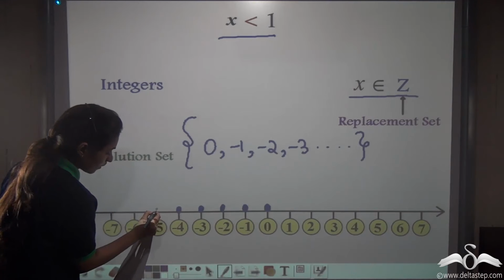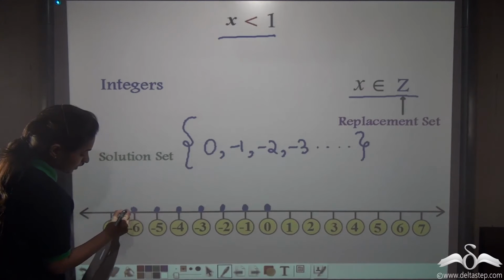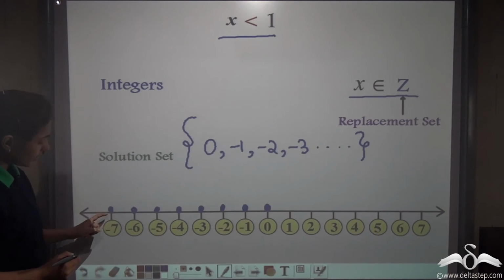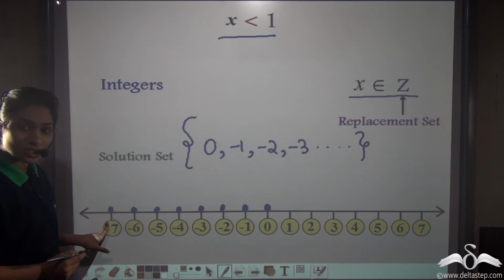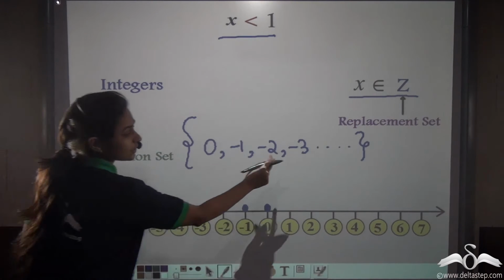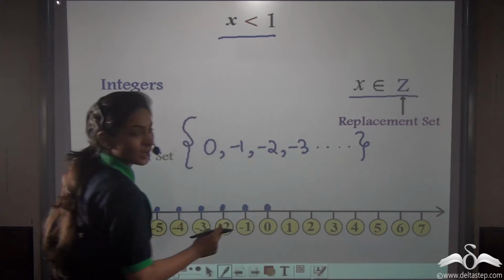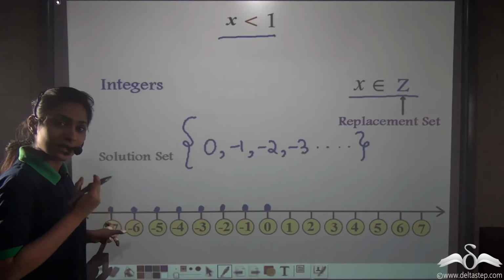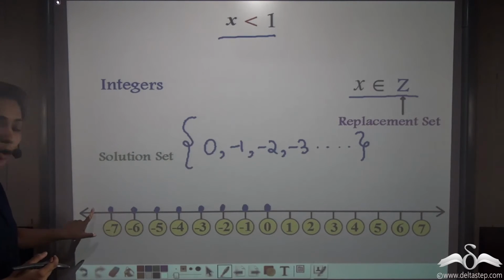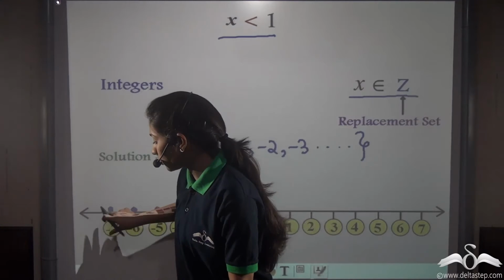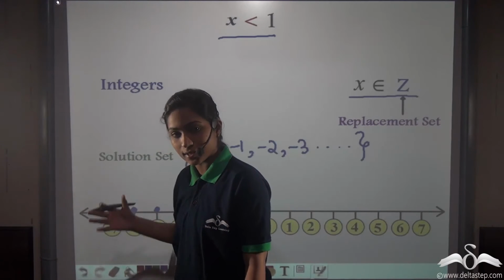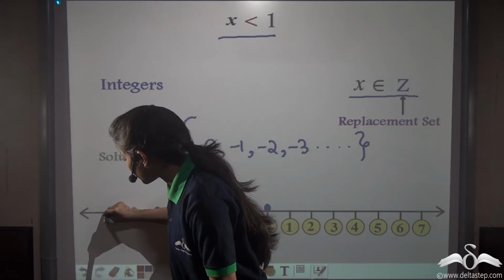Take -4, -5, -6, -7. Here I have made my number line till -7 only. That means this is the end of my solution. No, you can see I have made an ellipsis here. That means it will go on till infinity in the negative direction. So how do I plot that on the number line? Well, you cannot mark all the numbers on the number line. That is not possible. So just fill this up like this.